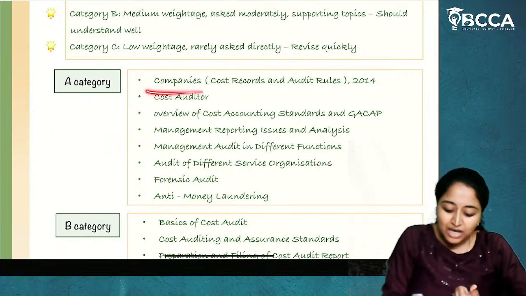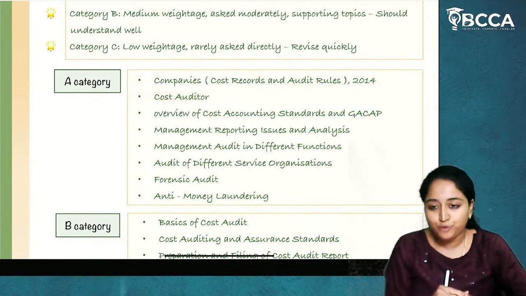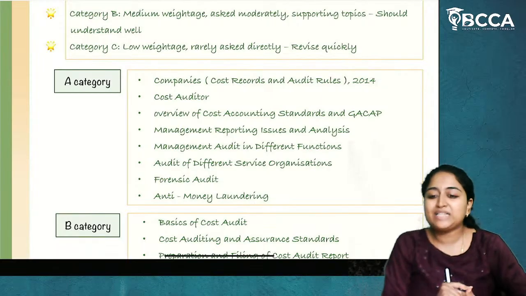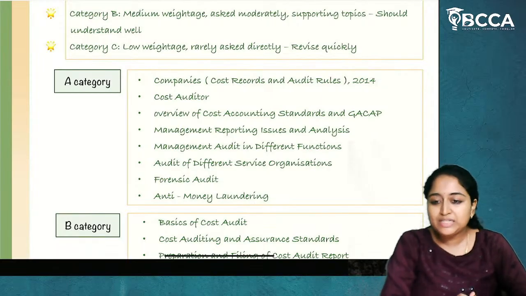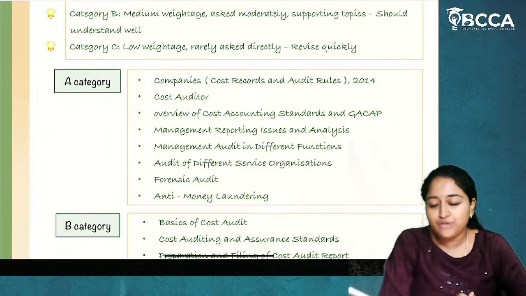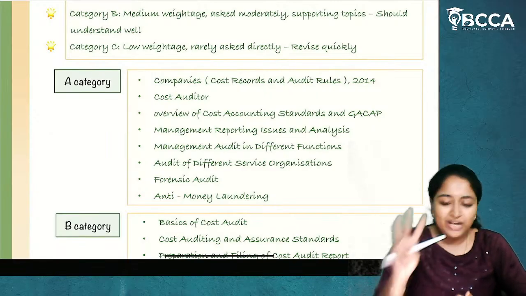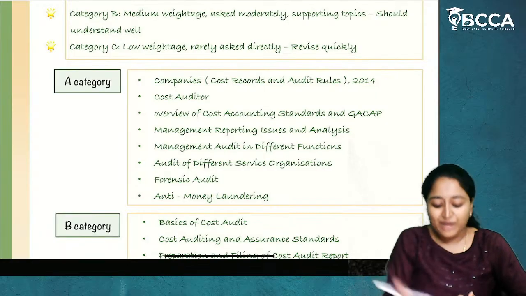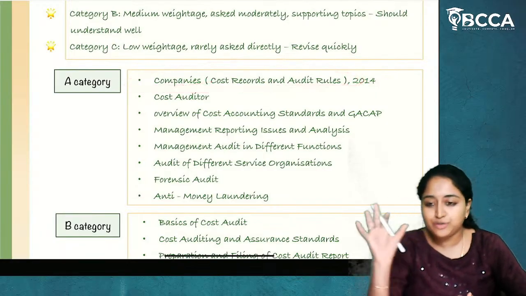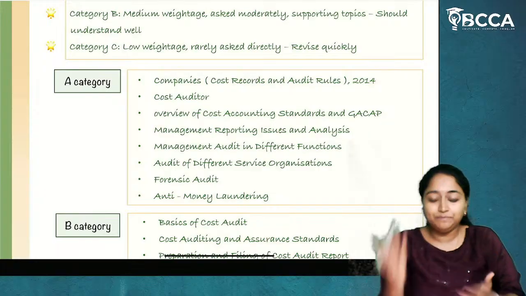What are the units? Companies, cost records and audit rules 2014. From this, what practicals can be tested? Value addition can be tested. Financial position and ratios can be tested. Or profit reconciliation can be tested. So we have three sets of practicals from companies, cost records and audit rules 2014. So we'll first try to complete that.